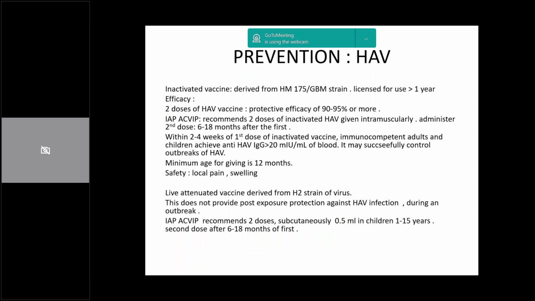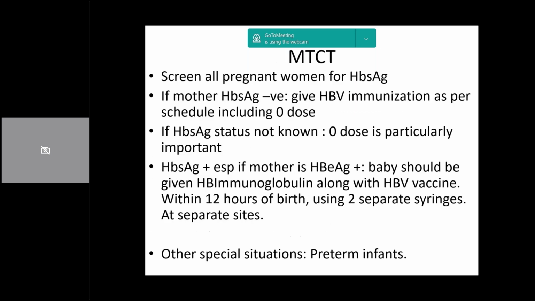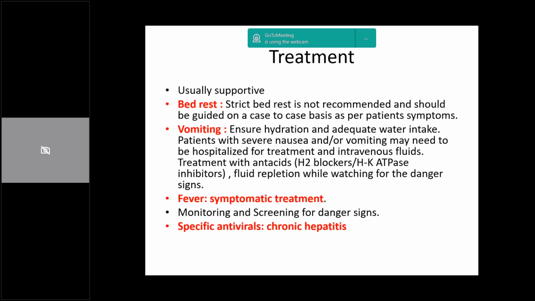Going on to the specific drugs and the prevention, I think I've not mentioned the drugs, but I will quickly talk a little bit about antivirals. This will mostly be covered in the chronic hepatitis chapter, which I think Dr. Raghavendra will be taking. So you guys know that for hepatitis B, the currently approved drugs are around 5 to 6, like pegylated interferon alpha 2A. There are also various nucleoside analogs like lamivudine, adefovir, entecavir, tenofovir.